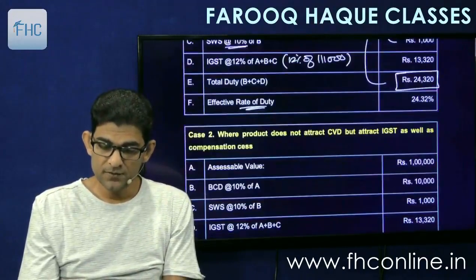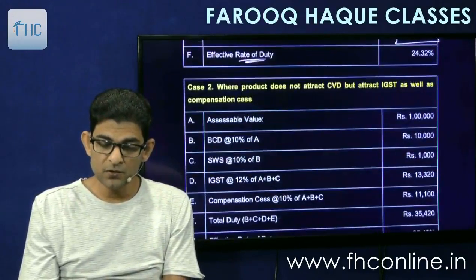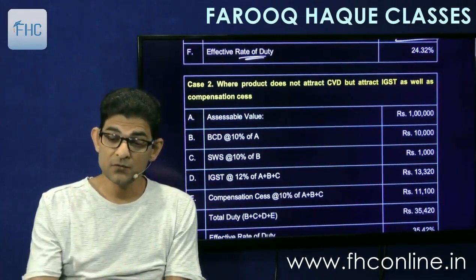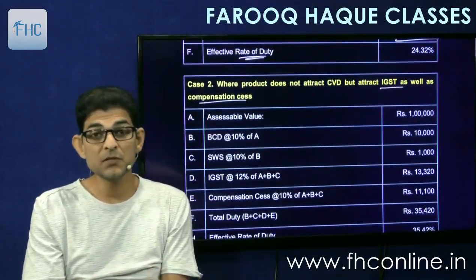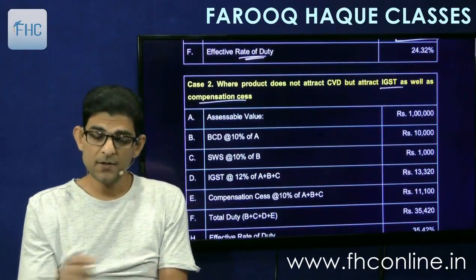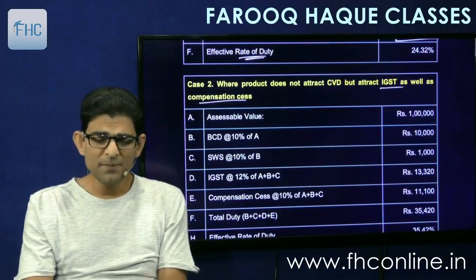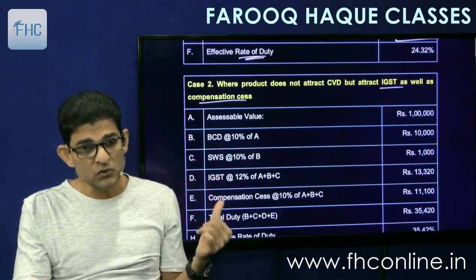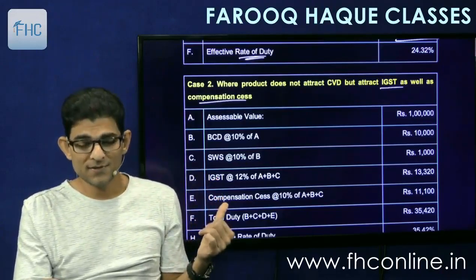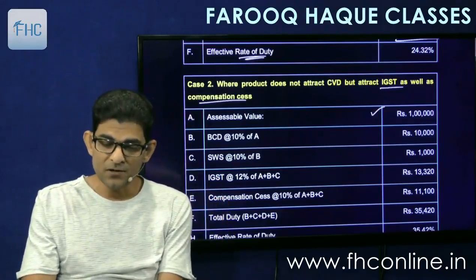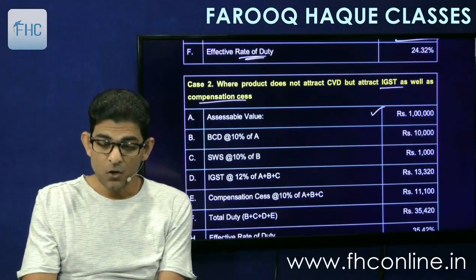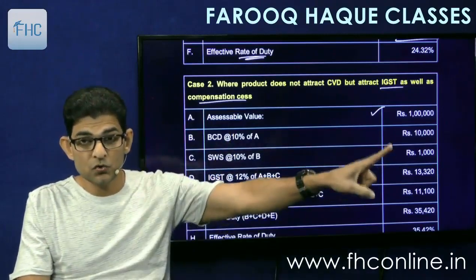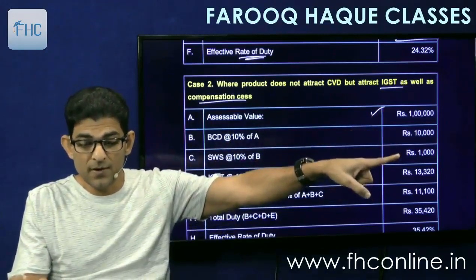Okay. Then second, where the product does not attract CVD but attracts IGST as well as compensation cess. Then what to do? Nothing. It will remain the same. Only thing is, apart from IGST, we will also charge the compensation cess. So first we'll take the assessable value and add BCD. On BCD we will charge SWS. So till here it remains the same.